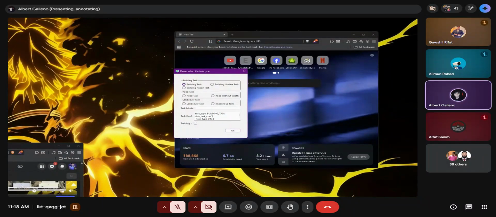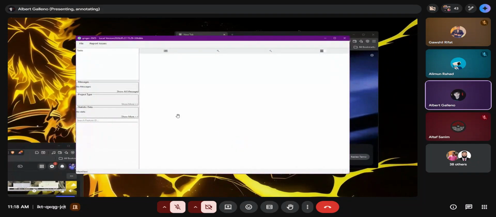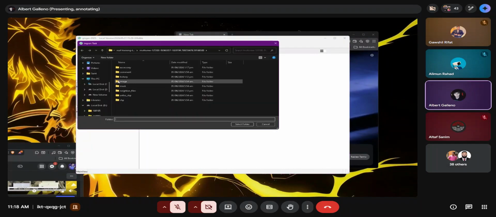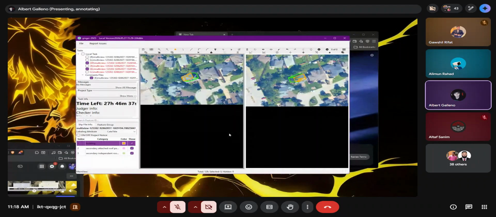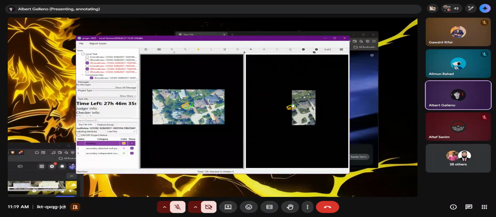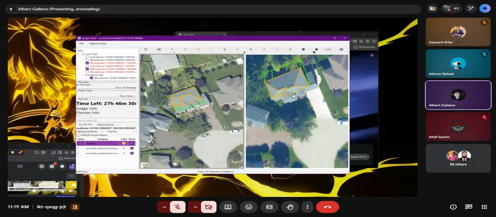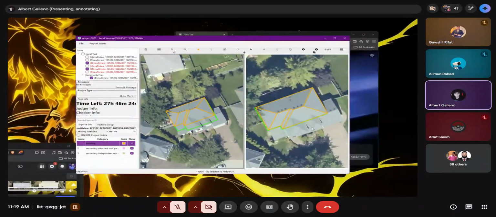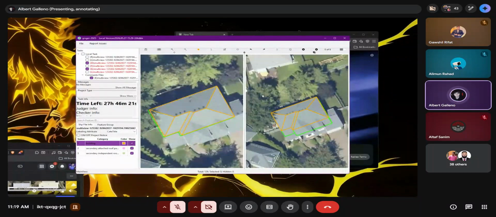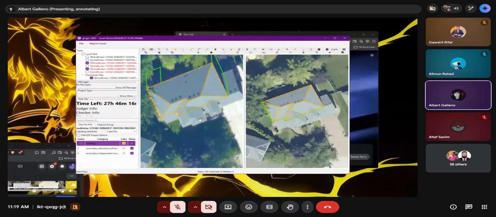Now I need to load the task, site task, config. Yeah, training. So where's my map? Import task. That's number 2, right? Yeah, great. Let's look for the image that we're using. I think this one. I think this one is much better compared to this one. Okay, so we're using this one.